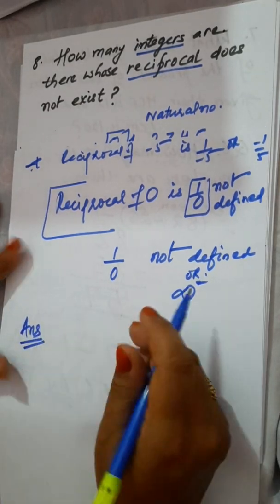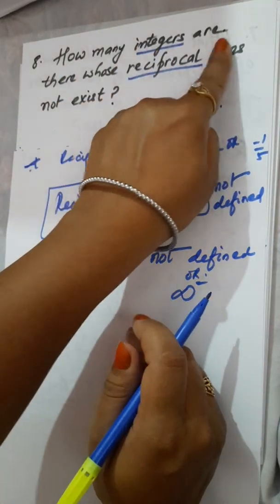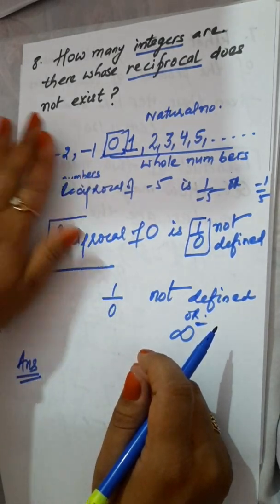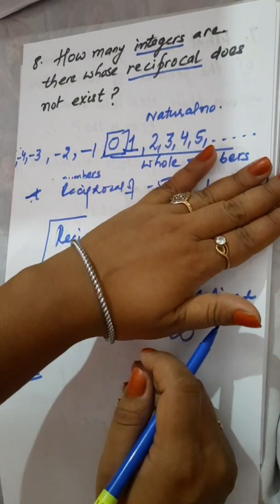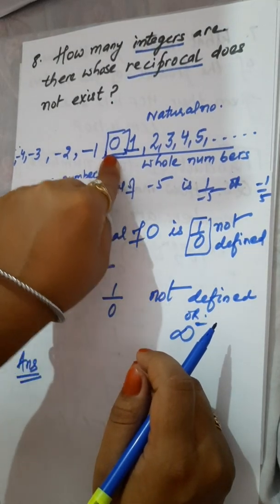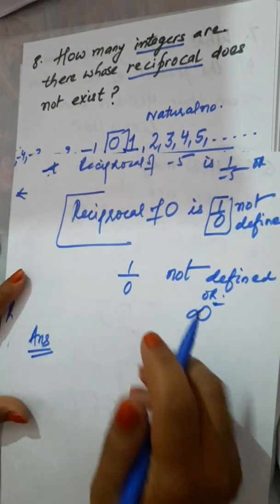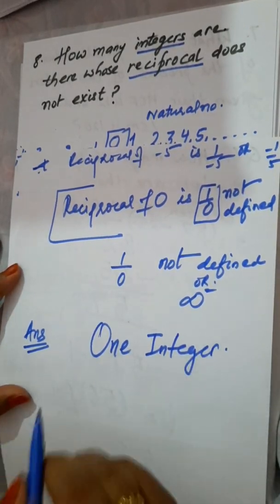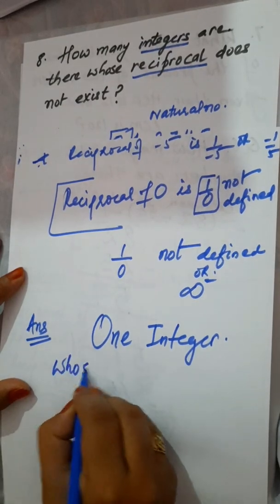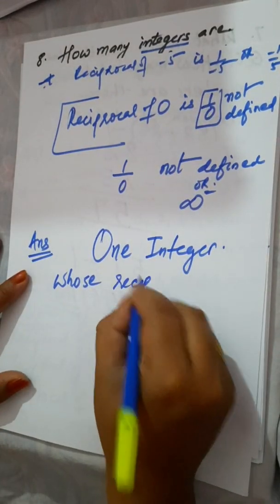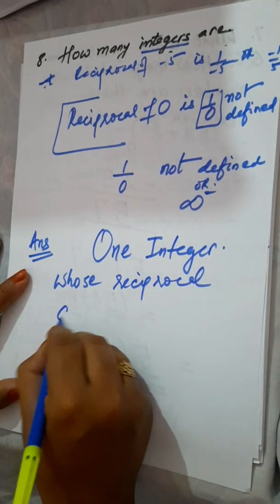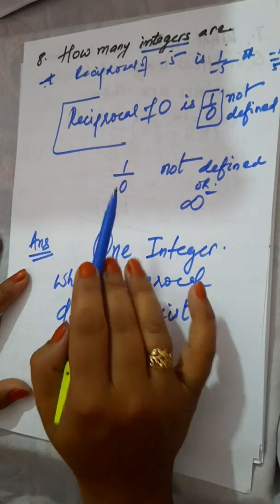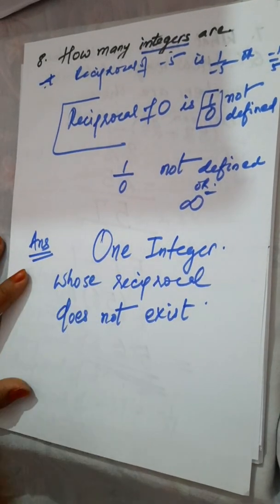So your answer to the question, how many integers are there whose reciprocal does not exist? Here we can find the reciprocal of negative numbers also, positive numbers also, but we cannot find the reciprocal of 0 because the reciprocal of 0 is not defined. Your answer is only one integer. You have only one integer whose reciprocal does not exist, and that integer is 0. So this is your required answer.